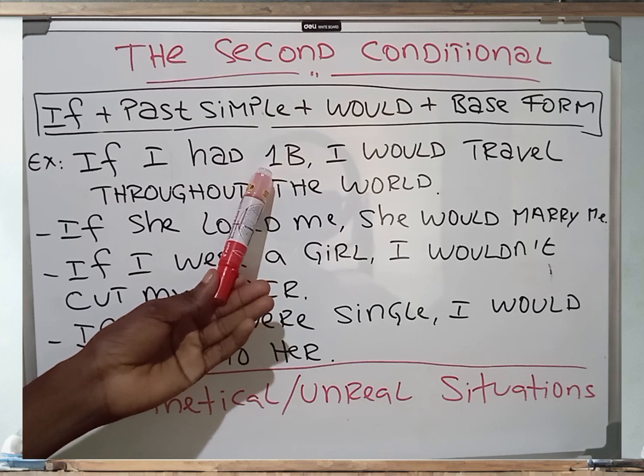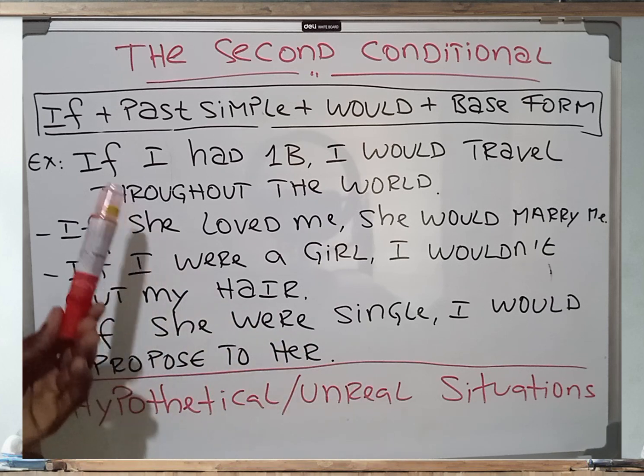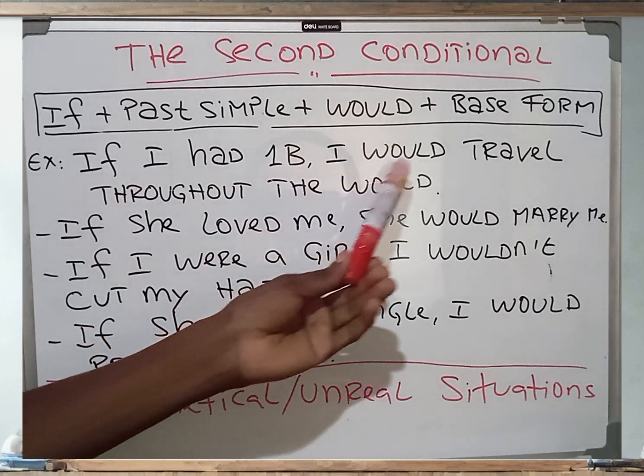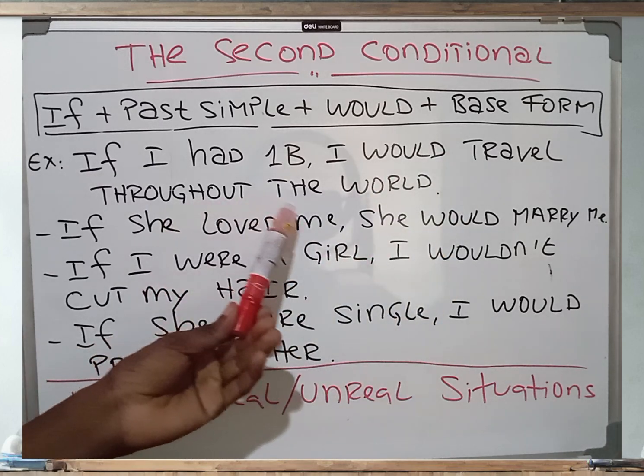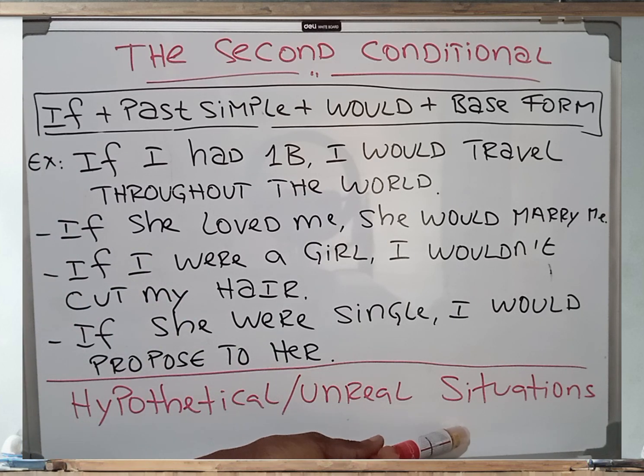So it's not real, it's an unreal situation. If I had the 1 billion, I would travel throughout the world. And this is the second conditional. We have the structure here and we have the usage. We use it for hypothetical or unreal situations.